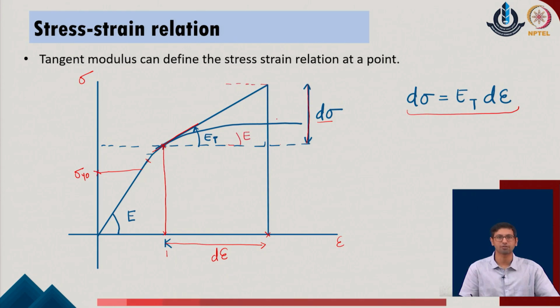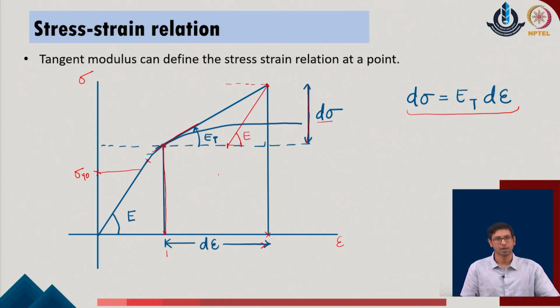Of course, later we will see that we require certain corrections also in the given system, but as a first part of the given analysis, as we see the given system from this point which is located over here, the user can unload the given system as well. So, if the unloading takes place from the point where the initial point has been located, with the constant tangent modulus of value E t, the system will come down with the elastic modulus, which is the initial elastic modulus of the given system, and it will be located at this particular point.